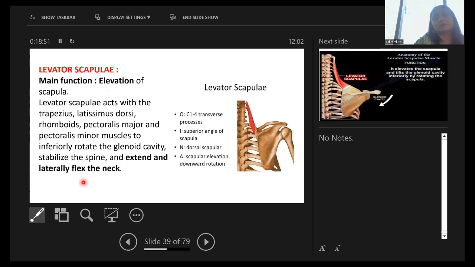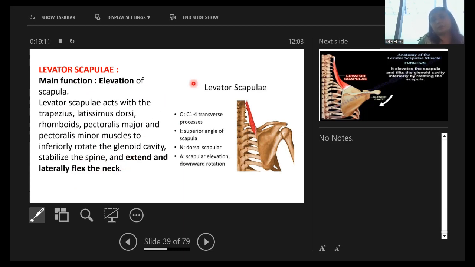Levator scapulae is also a very important muscle. The main function is elevation of the scapula. Levator scapulae acts with the trapezius, latissimus dorsi, rhomboids, pectoralis major, and all these muscles. Along with that, they inferiorly rotate the glenoid cavity, stabilize the spine, and extend and laterally flex the neck.